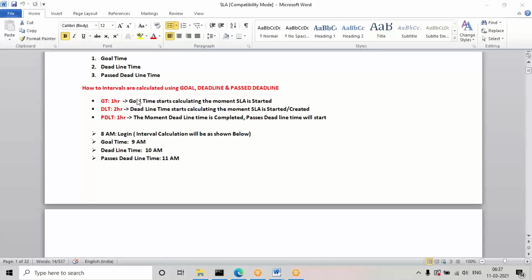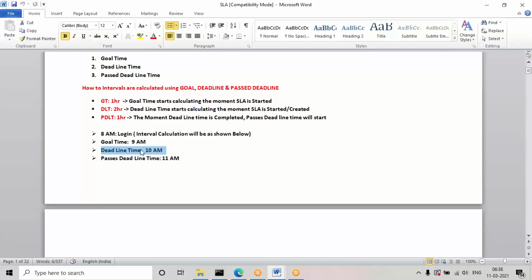So the goal time is given as 1 hour and the deadline time is given as 2 hours. Here, the goal time and the deadline time both start calculating at the same time. So if you log in at 8 o'clock, the goal time will start, and along with it the deadline time will also start. By 10 o'clock the deadline time will complete.